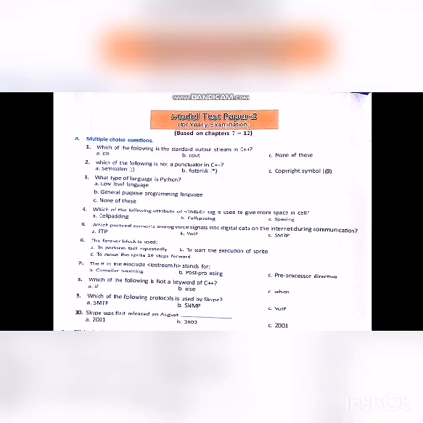Sixth one, the forever block is used. Answer A option, to perform a task repeatedly. Seventh one, the hash in hash include iostream.h stands for the C option, answer preprocessor directive. Eighth one, which of the following is not a keyword in C++? For that, the answer is C option, when.